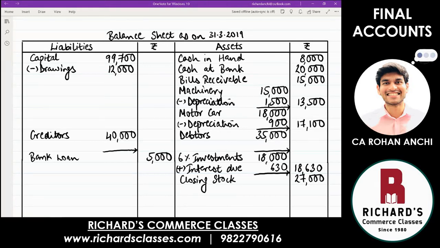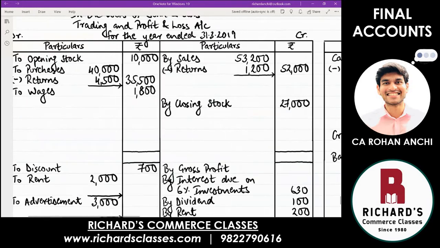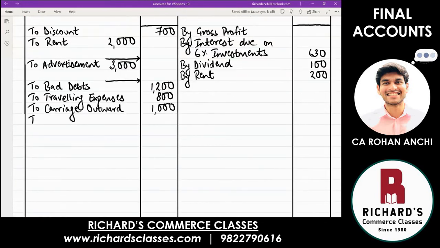This is only one effect. You have reduced the value of the asset, which is a loss. And losses are recorded on profit and loss account debit side. Debit all losses. So second effect, both these depreciations, let's take it to profit and loss account debit side. Write down depreciation. One at a time.